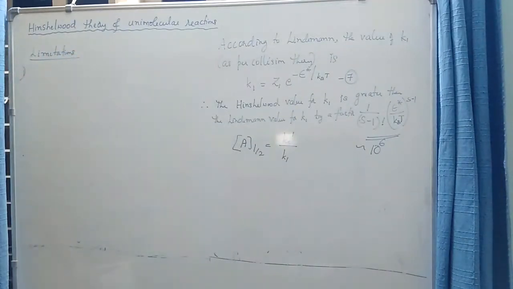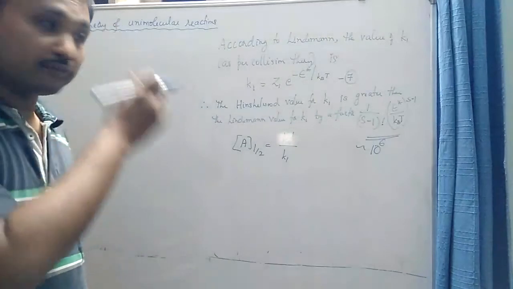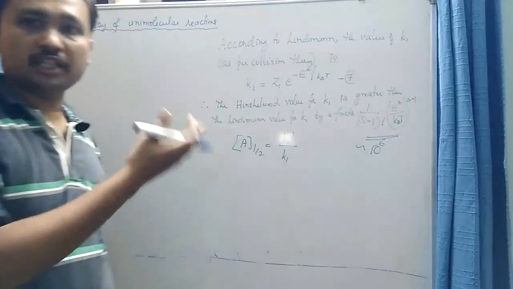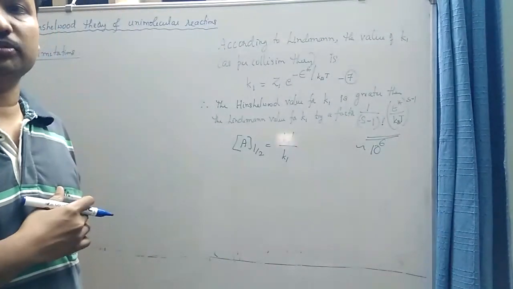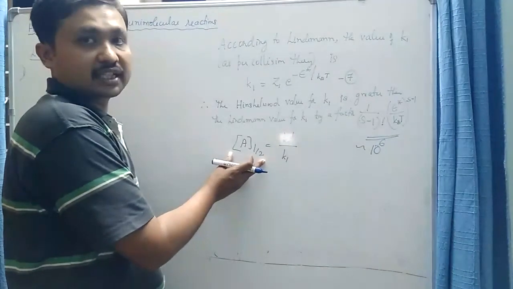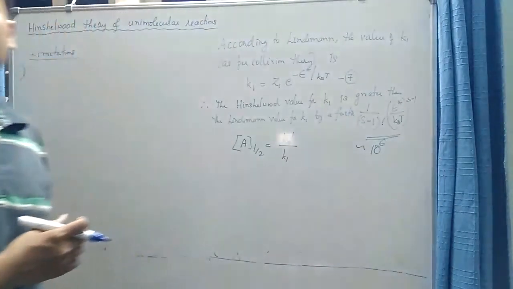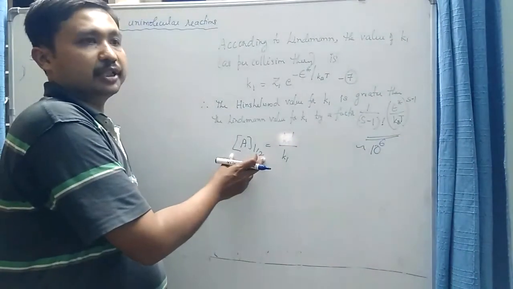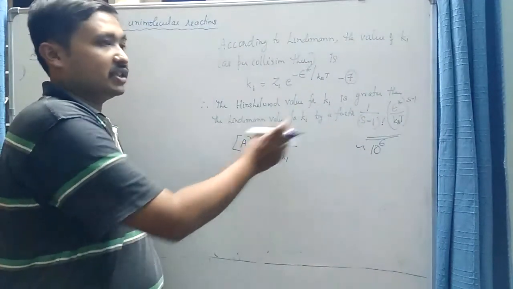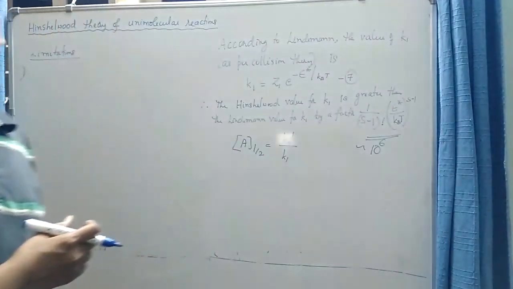Okay, the success of the theory depends on the comparison of the value obtained by theory and the value obtained by experiment. So here we have such a quantity, that is a half. Let us compare the value of a half predicted by Hinshelwood theory with the value of a half obtained experimentally.